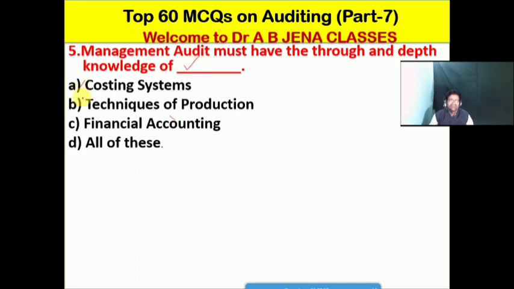A, its costing system. B, it's the techniques of production. C, it's the financial accounting. D, it's all of these. Friends, so D is the right option for this MCQ. So management audit must have thorough and in-depth knowledge, not only of the costing system but also of the techniques of production as well as the financial accounting.